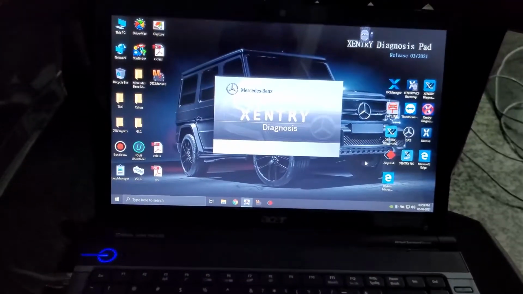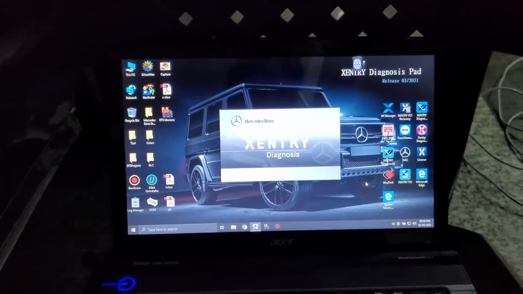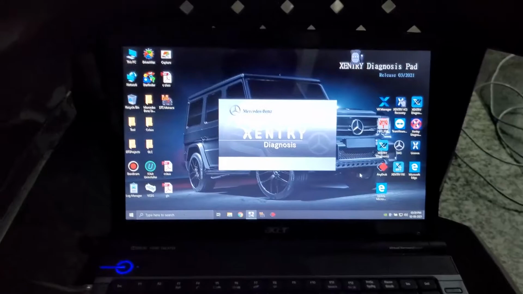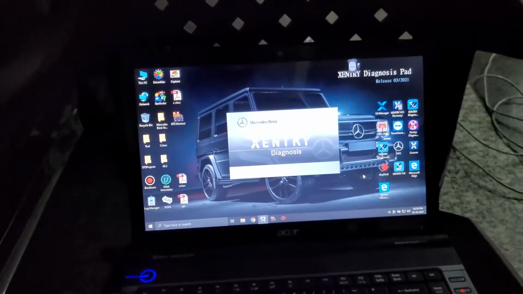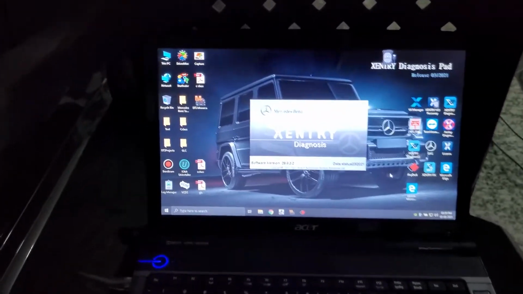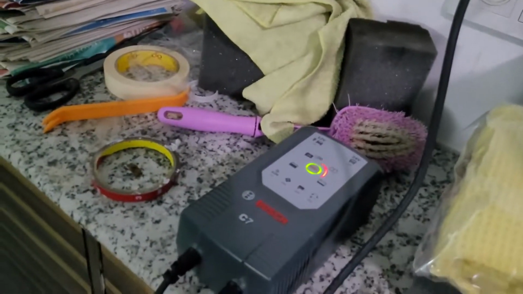So just have a proper internet connection when doing this. Also, when you're doing this kind of coding, make sure that you have the battery connector, so make sure you use that one.